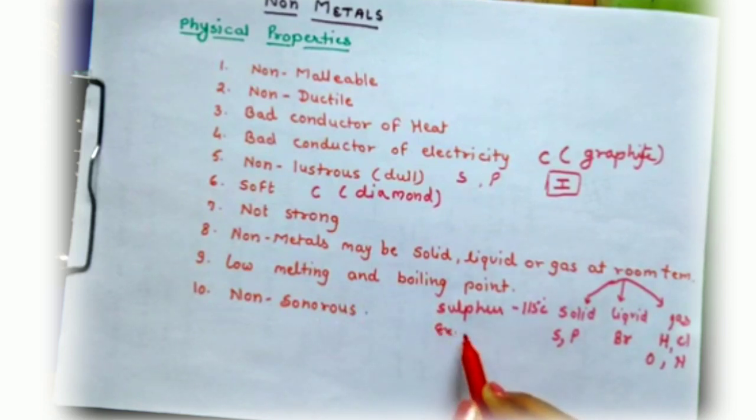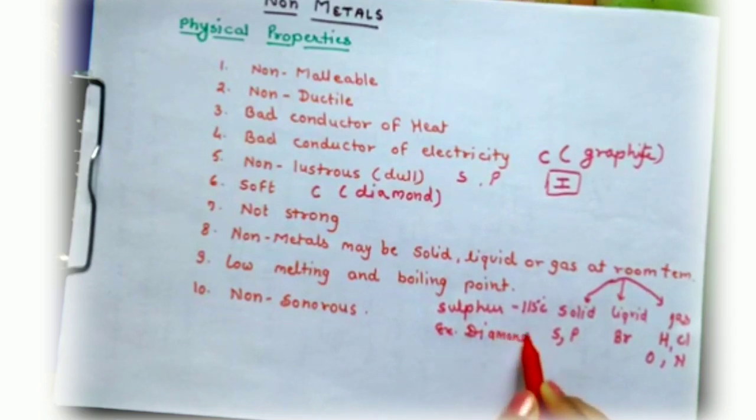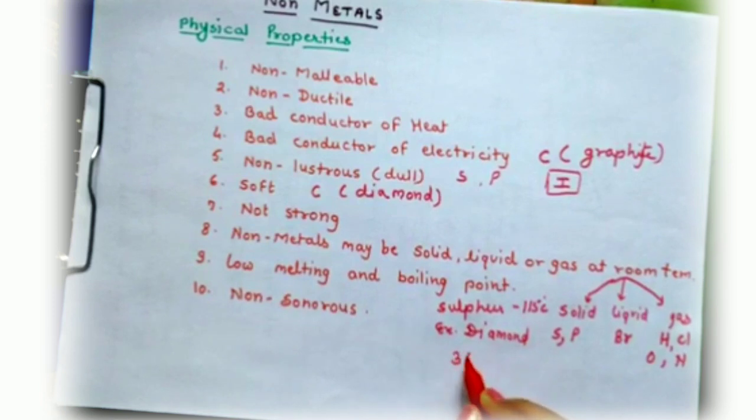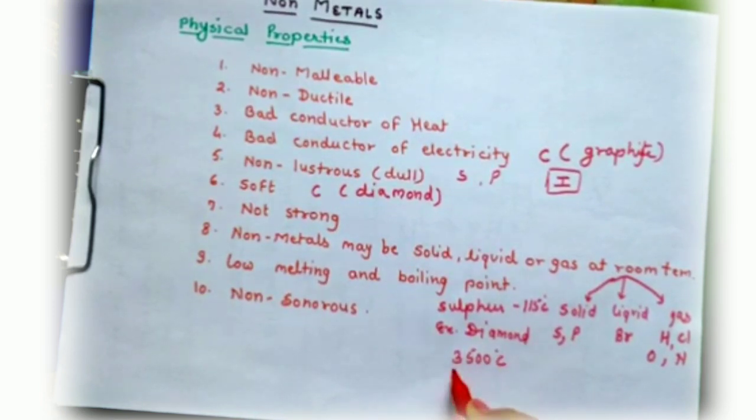Diamond has a very high melting point, 3500 degrees centigrade. This is very high. So diamond is the exception in the non-metals that has a very high melting point.